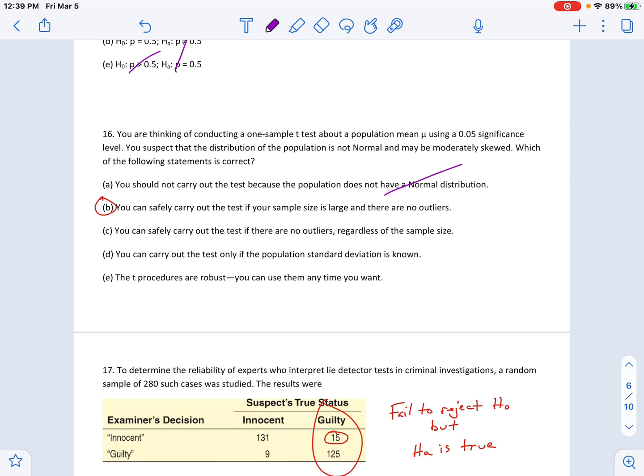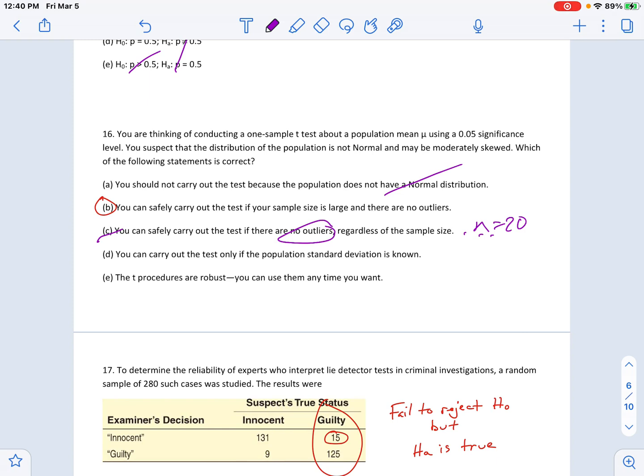You can safely carry out the test if there's no outliers regardless of the sample size. That's kind of true, but you need to see the shape of the distribution of the sample if it's less than 30. So that's not necessarily true, okay? You need more than that. So that's not quite right. You can't safely, if there are no outliers but the shape is strongly skewed and there's a sample size of like 20, that's a no, okay?